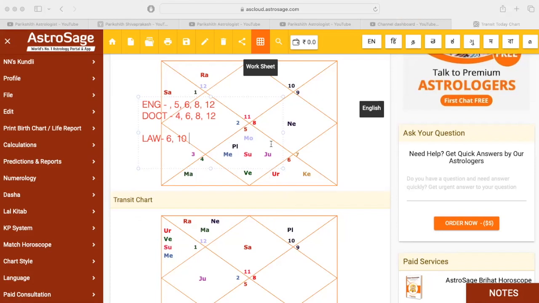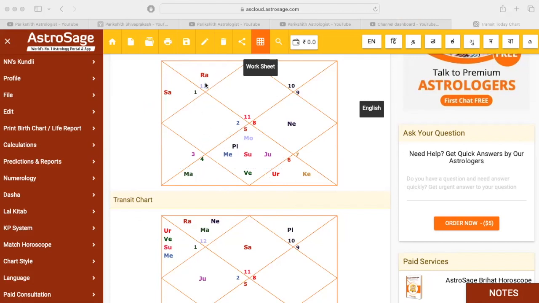In the transit, usually for a job, if the 10th house lord is in the 6th house or second house, there you'll get the job. But in education, if the 4th house lord or Jupiter; you need to see Jupiter for great education.